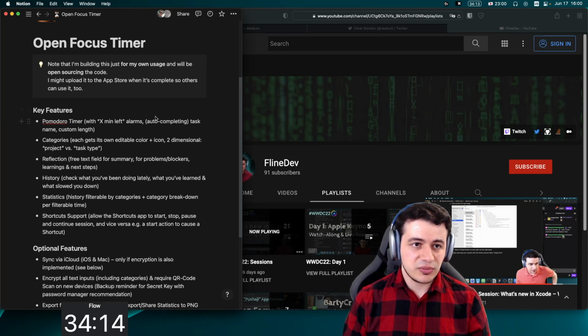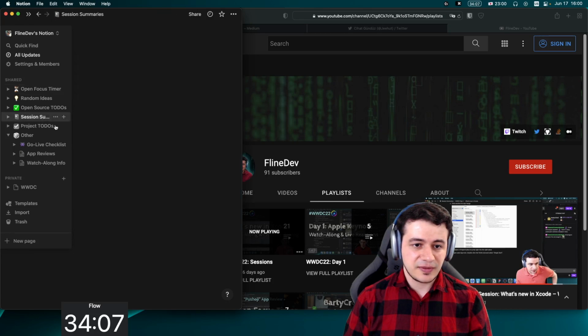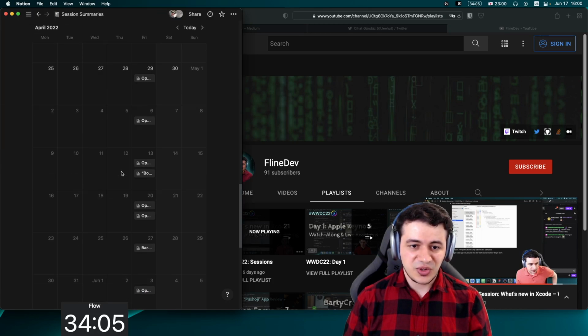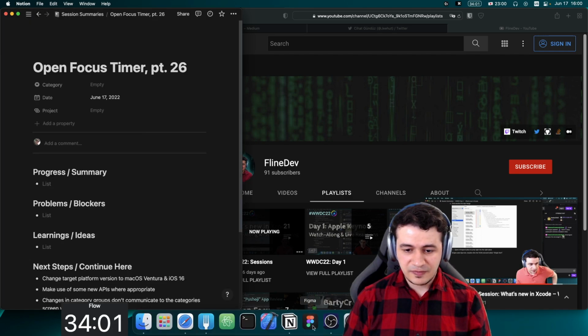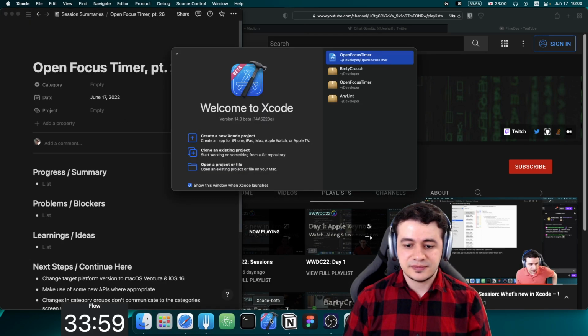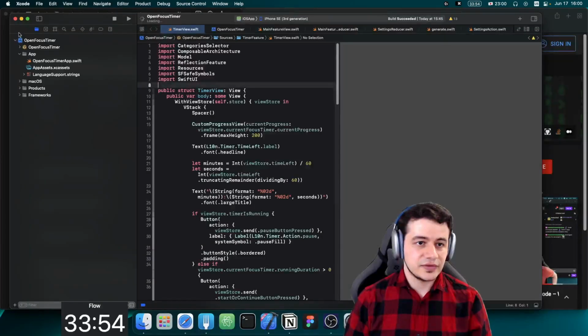But yeah, that's a quick revisit of what Focus Timer is about, and how we could make use of the latest that we have now with Xcode 14. But let's get started with coding. So let me open the project here. All right, this is Xcode 14.